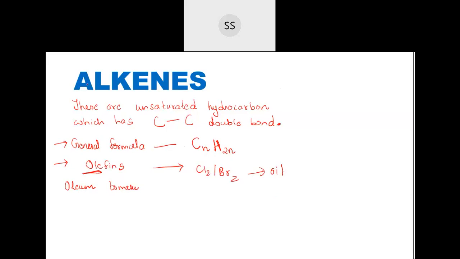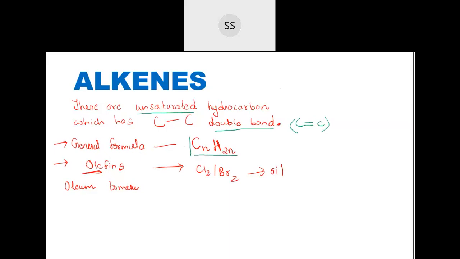Okay, so this is about alkenes. If you want, I'll repeat once again if there is any problem. I said alkenes are unsaturated hydrocarbons which have a double bond between two carbon atoms. Then we call them alkenes. The general formula for alkenes is CnH2n.